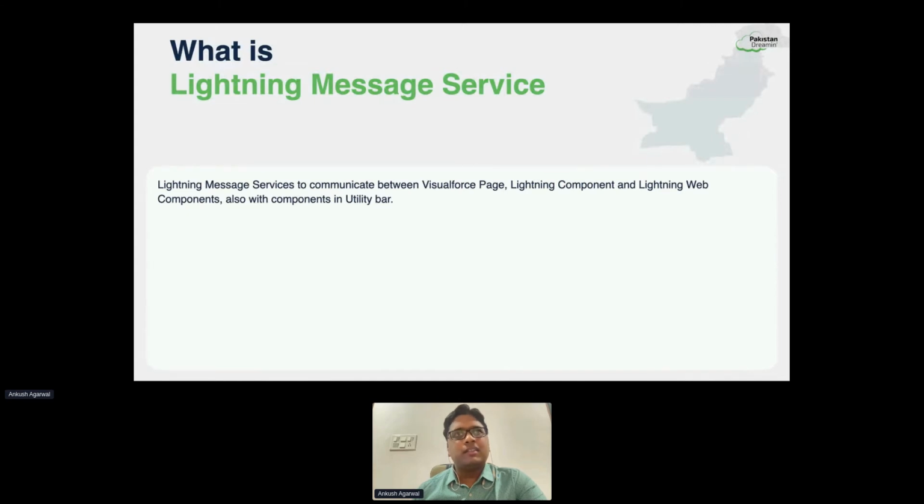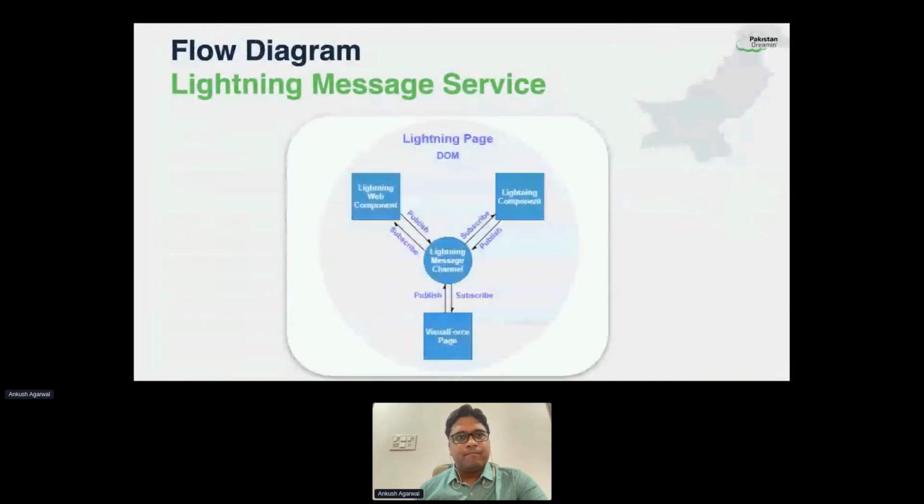So Lightning Message Service is useful in such migration projects where the organizations are moving to Lightning Web components and still supporting Visualforce pages or Aura components. In such cases, we can communicate between the two different components, or even within Lightning Web components or Visualforce pages, we can still use it to communicate between the different components.